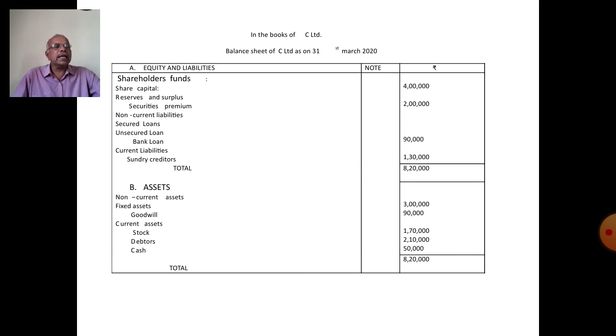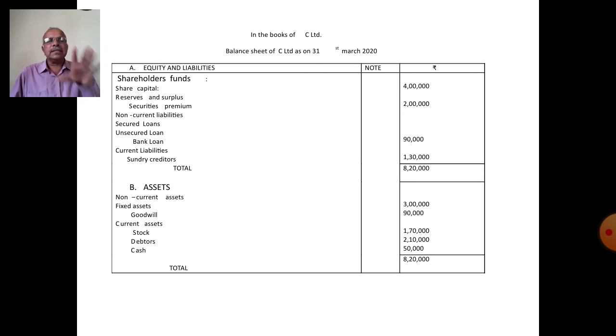The total is 8,20,000. Liabilities side also 8,20,000. Assets also 8,20,000. Amalgamated balance sheet. The assets and liabilities are equal. This is the problem.